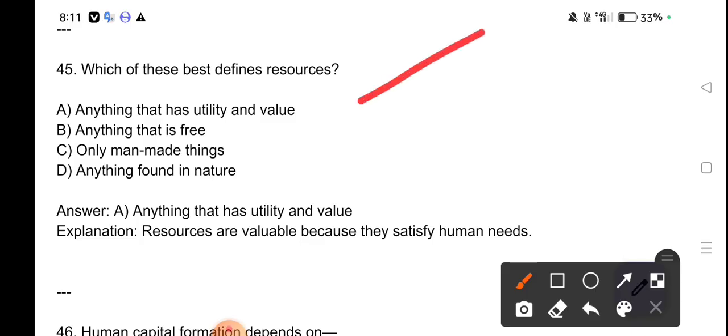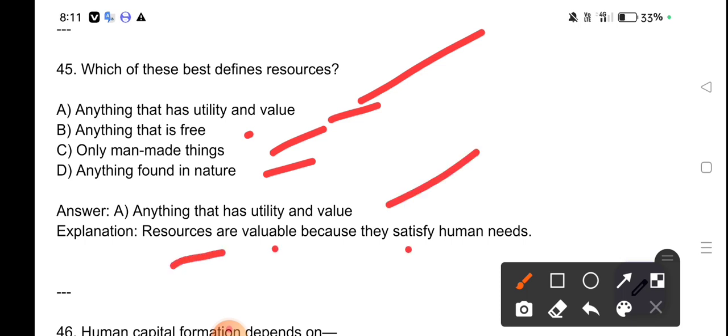Which of these best defines resources? Anything that has utility and value. Anything that is free. Only man-made things. Anything found in nature. Anything that has utility and value. Resources are valuable because they satisfy human needs.